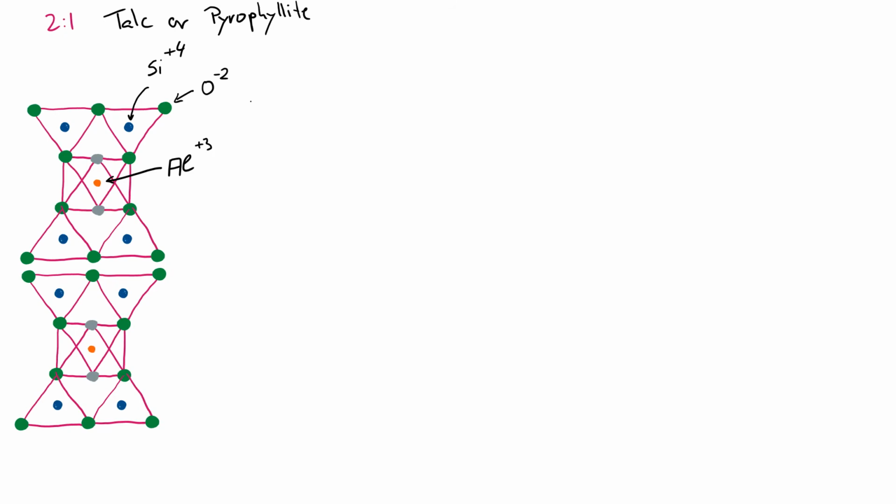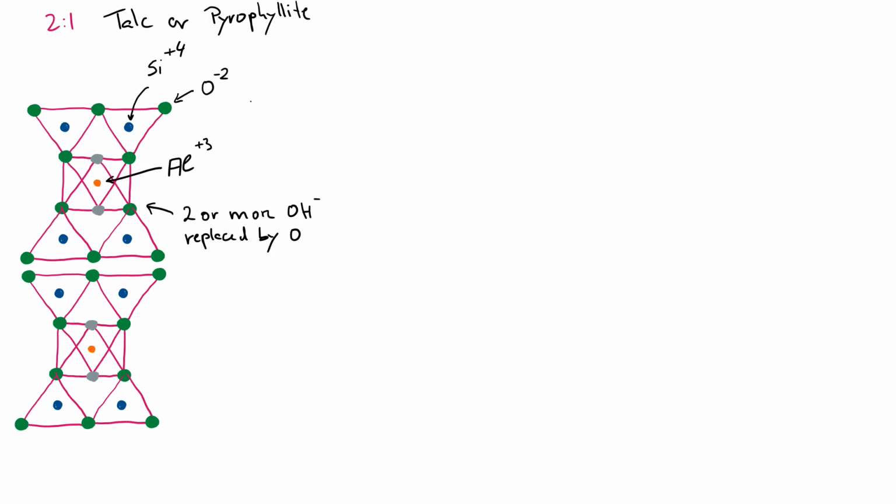So we take the previous structure of one tetrahedral and one octahedral layer, and we replace two or more of the hydroxyls in the octahedral layer with oxygens. Then these oxygens can become the apical oxygens to join another tetrahedral layer to the octahedral sheet. So now we have a structure where we have two tetrahedral layers and sandwiched in between one octahedral layer, and that is what we call a 2-to-1 clay.